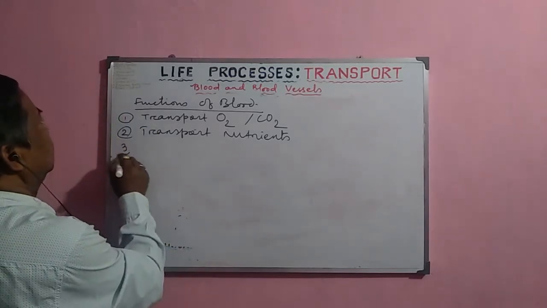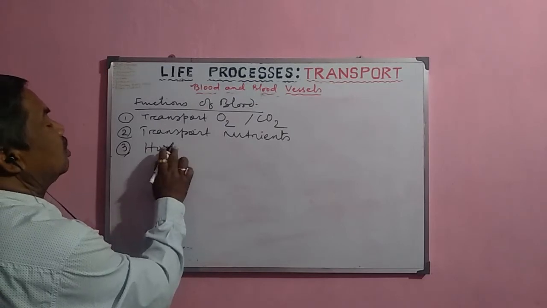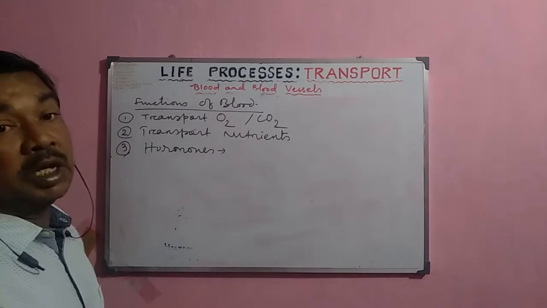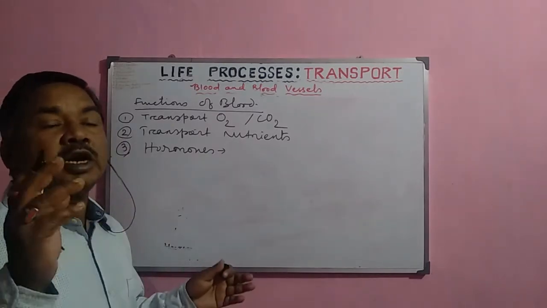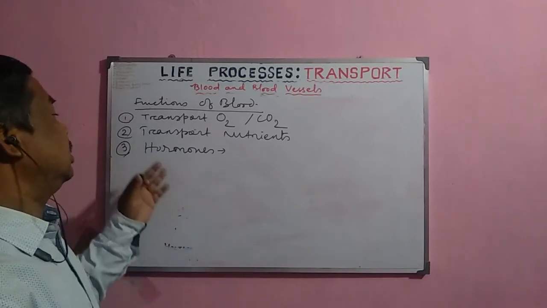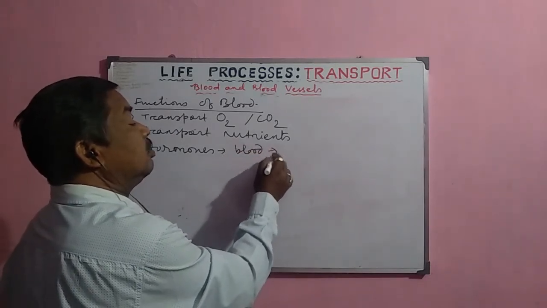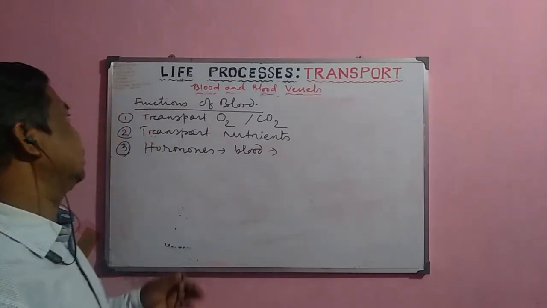Next, it transports the hormones, because the hormones are synthesized in the endocrine glands like the pituitary, thyroid, parathyroid, adrenal, etc. The hormones are directly released into the blood circulation, and the blood transports them to the different parts of the body for their action.